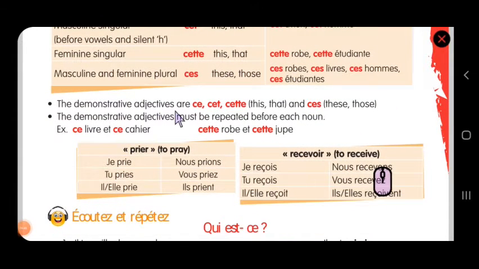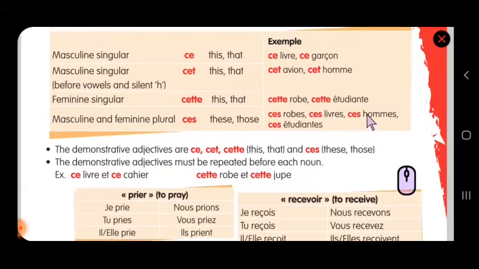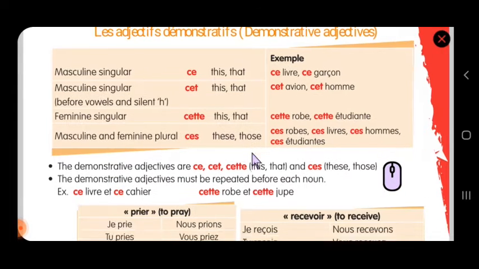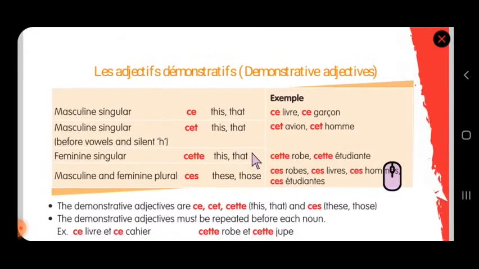The demonstrative adjectives are ce, cet, cette, meaning this and that. But the plural form ces means these or those. This is nice, no? Most of us don't know this. The singular form of these is this. So if I say this is singular, these are plural. That is singular, those are plural. Okay, so this is singular and this is plural.